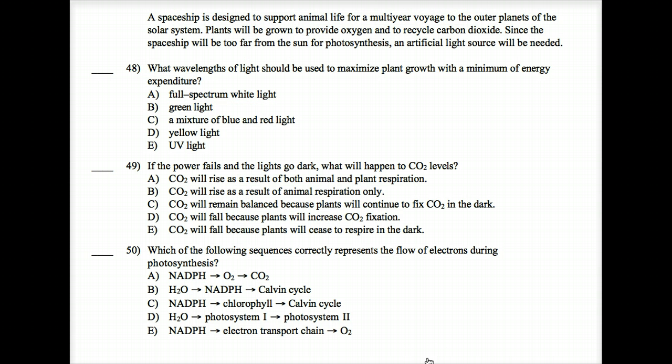Yay, last questions. A spaceship is designed to support animal life for a multi-year voyage to the outer planets of the solar system. Plants will be grown to provide oxygen and to recycle carbon dioxide. Since the spaceship will be too far from the sun for photosynthesis, and probably not have windows, an artificial light source will be needed. What wavelengths of light should be used to maximize plant growth with a minimum of energy expenditure?